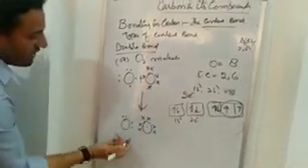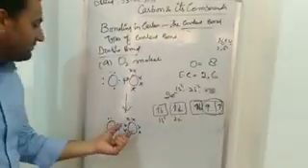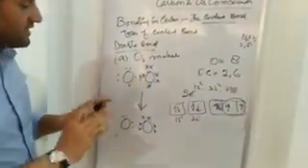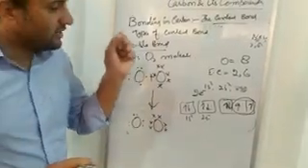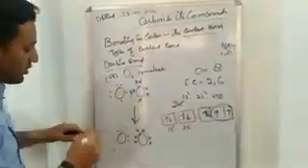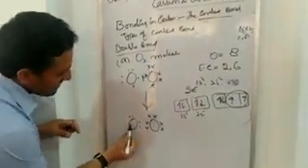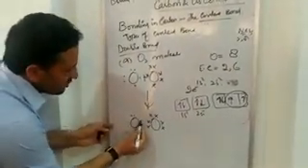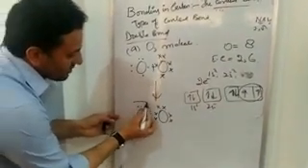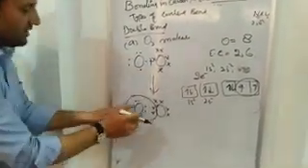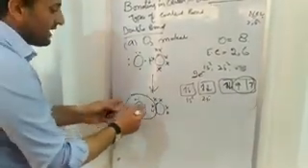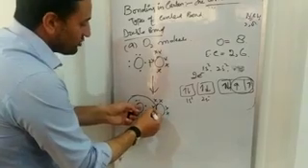2, 4, so 6. So if these two atoms share their two pairs of electrons, they can attain the electronic configuration of the nearest noble gas, that's neon. So what it does, this atom shares the two electron pairs. This is one, this is second, with the another oxygen, like this. Now these two electron pairs belong to this atom, and these two pairs also belong to